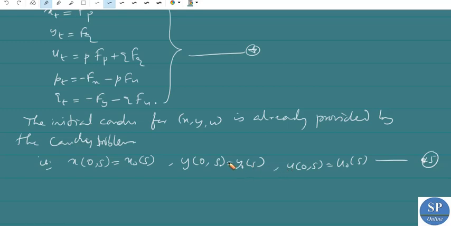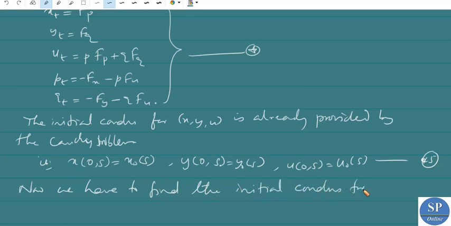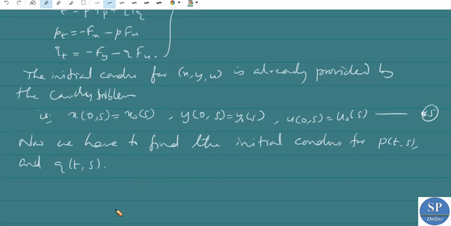Now we have to find the initial conditions for p and q.